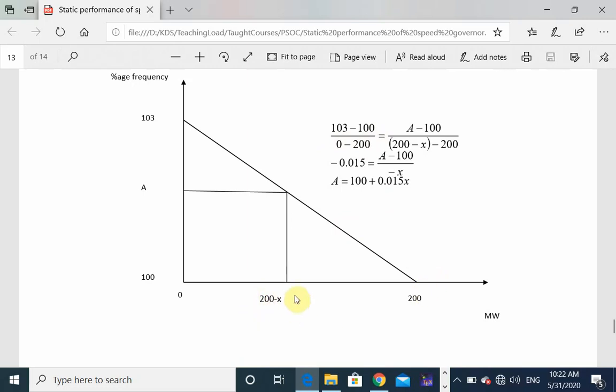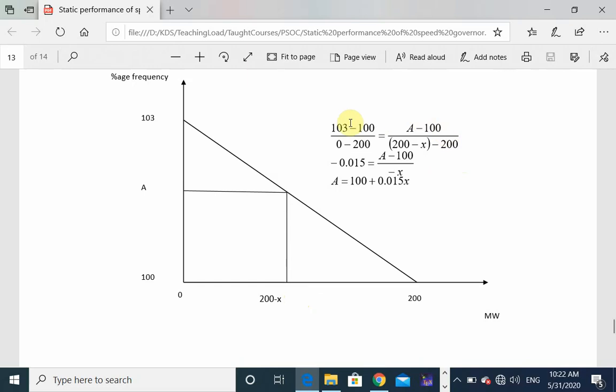Because if generator number 1 is supplying the load demand x, generator number 2 will supply the load demand 200 minus x, because the total power supplied by the two generators is 200. It means x is supplied by generator number 1 and 200 minus x is supplied by generator number 2.